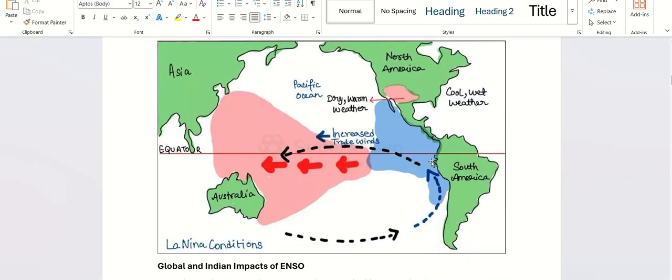Now we go to La Nina. In La Nina, very simply, it is normal condition but with increased trade wind activities. Because of these trade winds going there in high number, we get heavy rainfall in these areas. On the other side we see a very cool weather because the cool air goes back again. This is the cycle of trade winds.